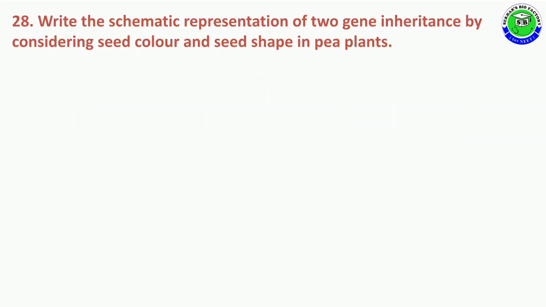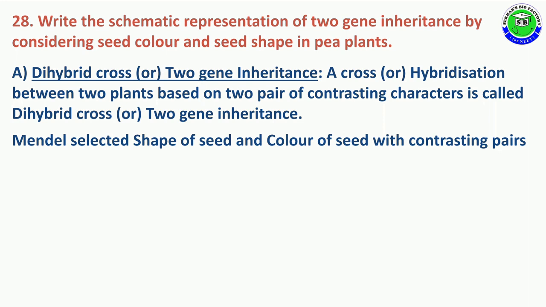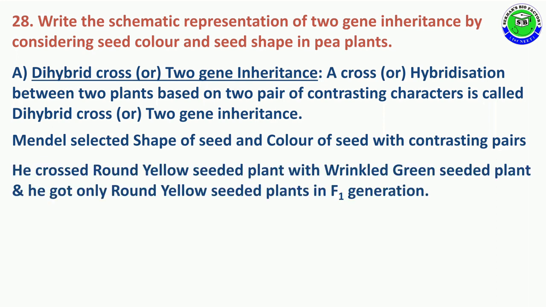Question number 28. Write the schematic representation of two gene inheritance by considering seed color and seed shape in pea plant. It is a dihybrid cross, also called two gene inheritance. In this, a cross or hybridization between two plants based on two pairs of contrasting characters is called a dihybrid cross or two gene inheritance. So Mendel selected shape of seed and color of seed as contrasting pairs.